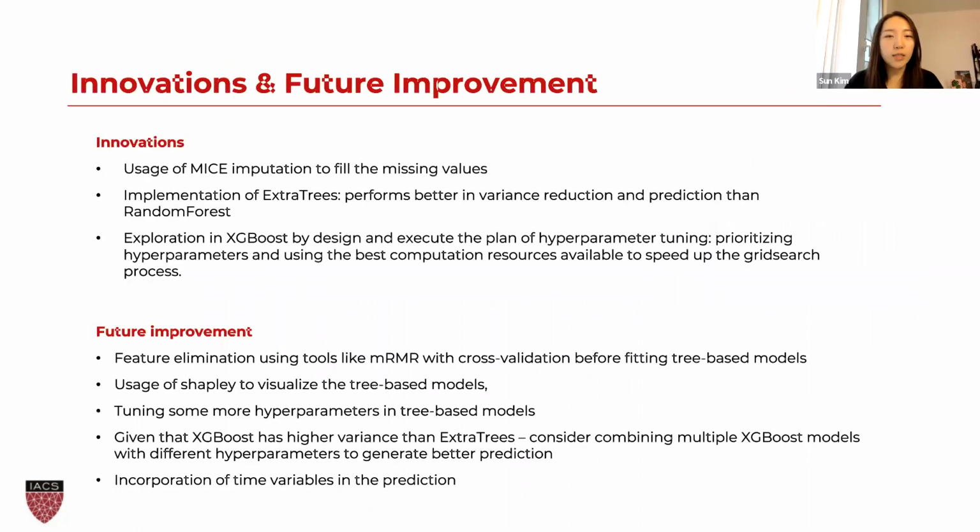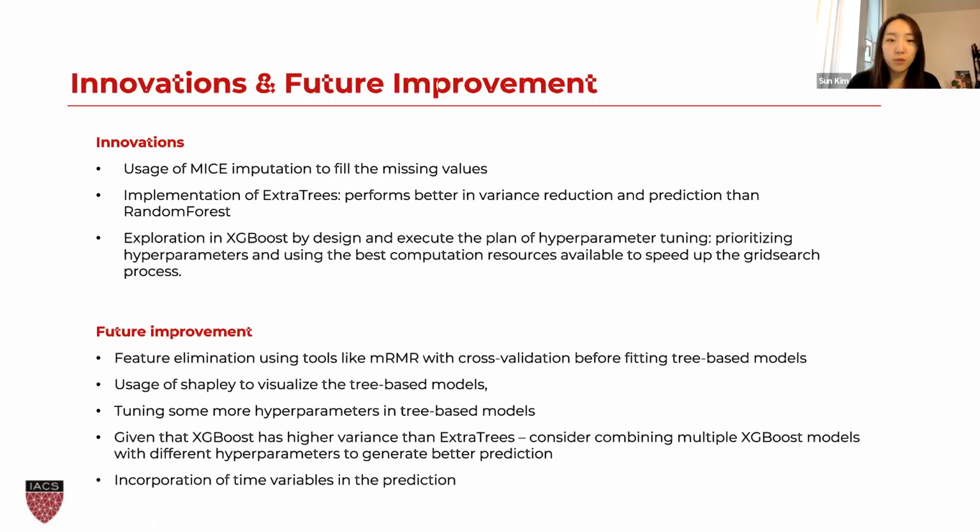To summarize, our final model was chosen based on the performance comparison across 7 models, and XGBoost showed the best performance on the test set, with extra trees being a competitive second. The innovation in this study was the usage of MICE imputation to fill the missing values and the employment of extra trees with better performance in variance reduction and prediction compared to random forest. Also, we explored hyperparameter tuning for a more thorough exploration of XGBoost.